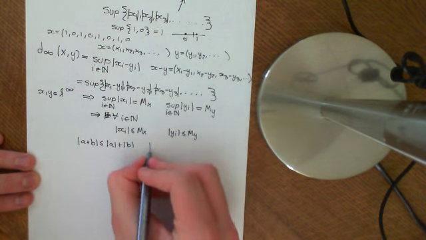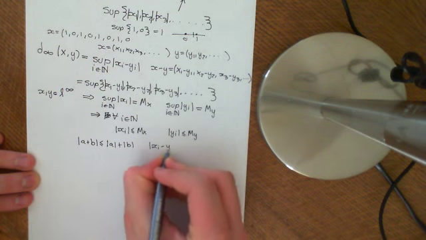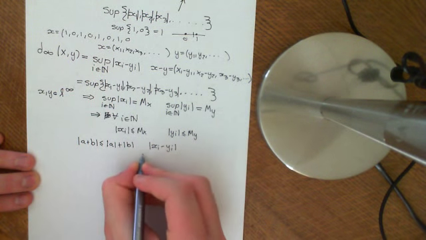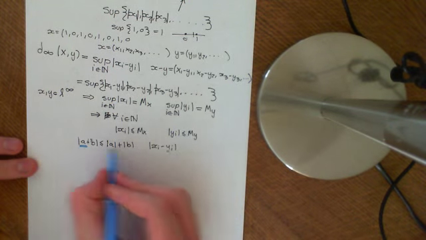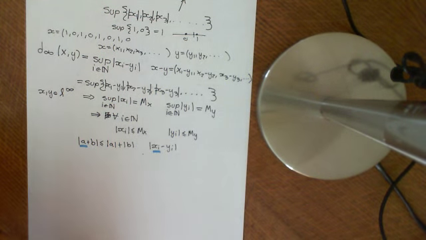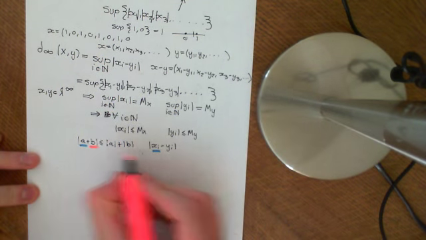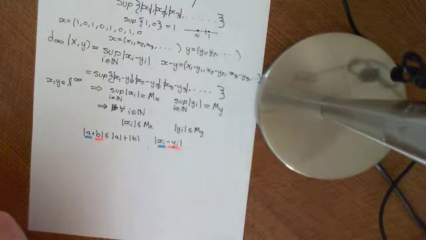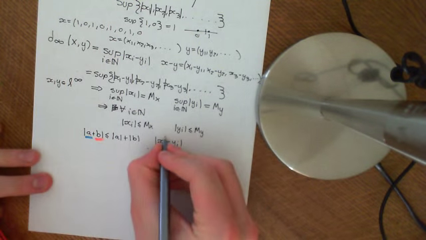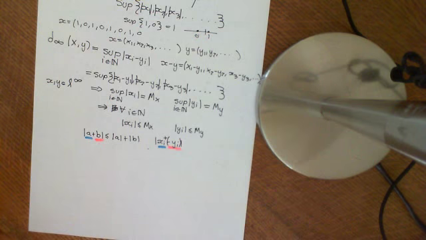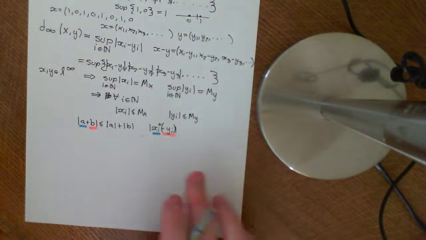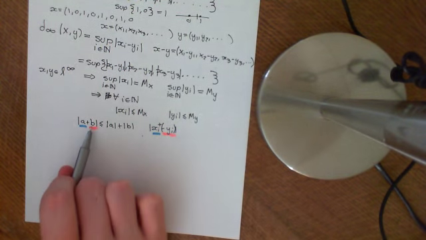So, if we consider xi minus yi, we're going to consider a as being xi, and b as being negative yi. So we imagine putting a plus sign in the middle there, having plus minus yi, and we consider minus yi as the sequence b.